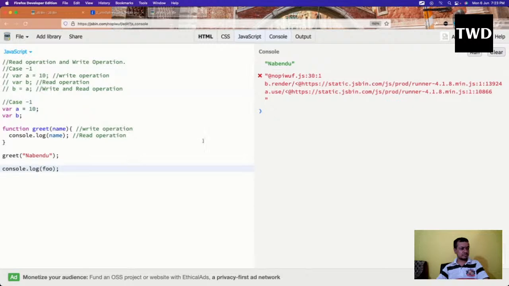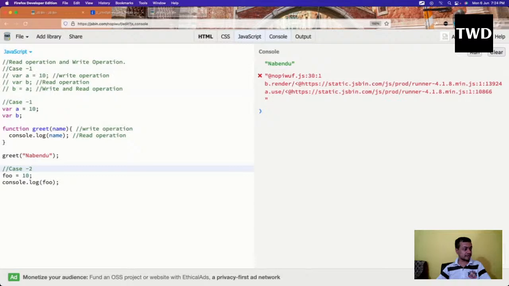But there is one more thing. Suppose I have foo equal to 10, we have not even declared anything, and we are reading the value. We have not even declared foo, but we are using it.